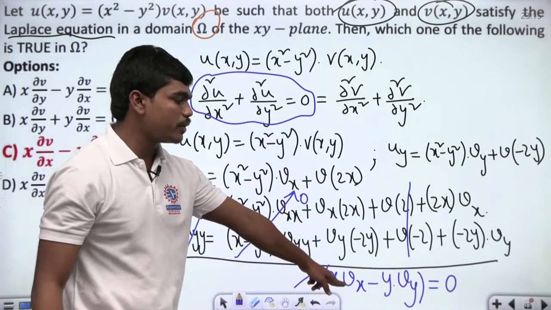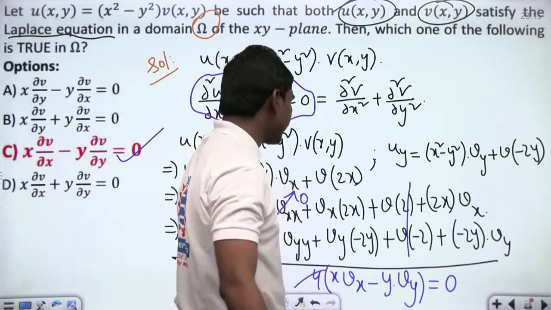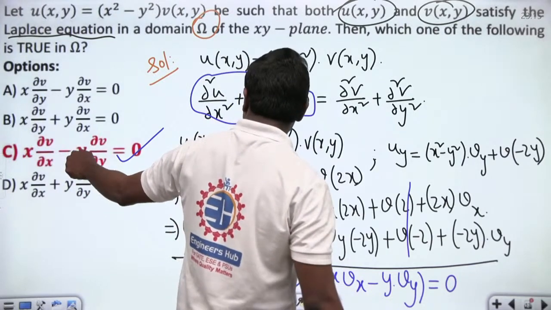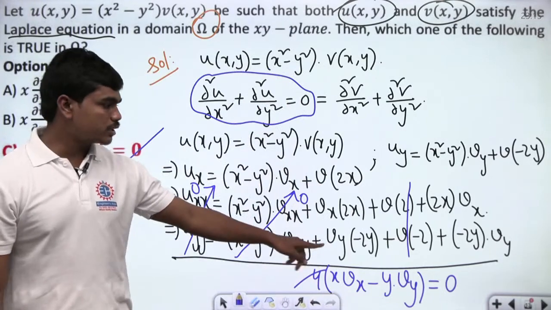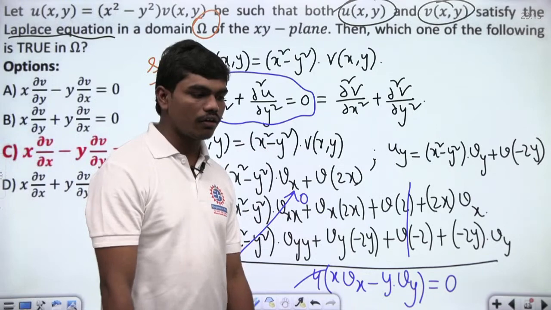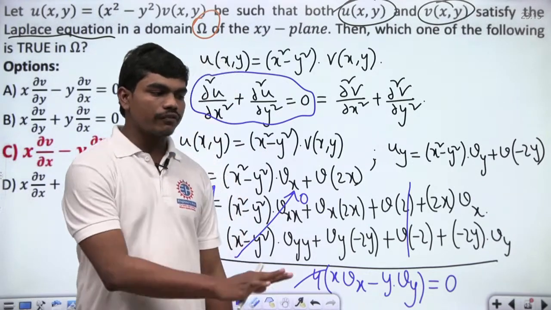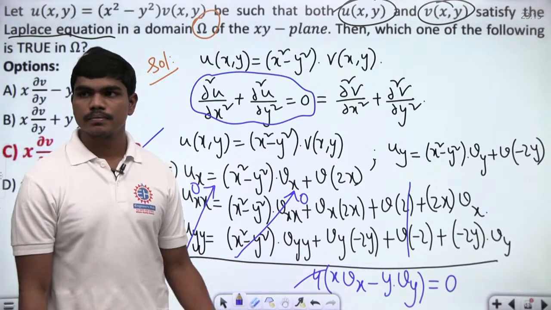x ∂v/∂x − y ∂v/∂y = 0, and that's exactly this option here. So x ∂v/∂x − y ∂v/∂y is equal to 0. That's how we can get this particular expression for this question. It's only partially differentiating u twice. Is that clear to all of you? This is a pretty simple question to do.